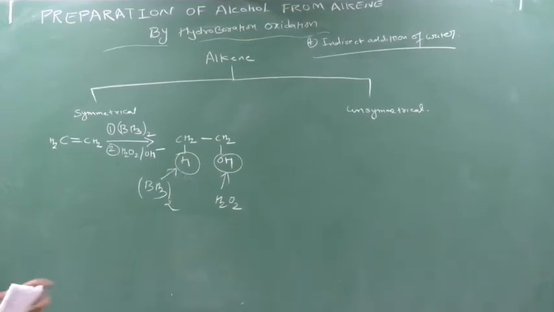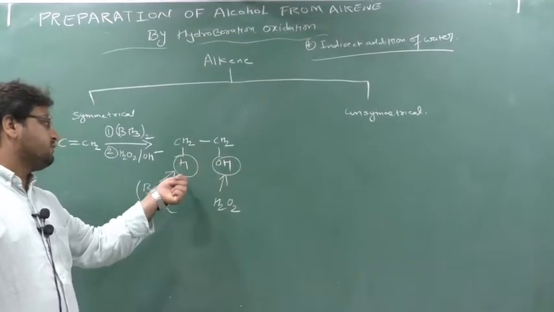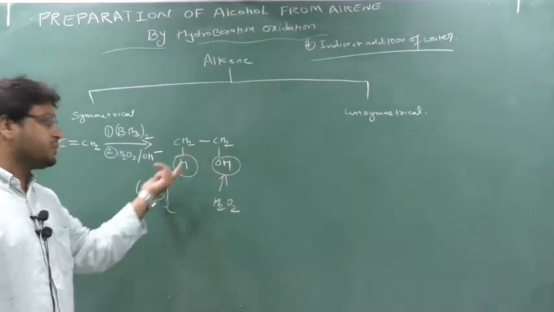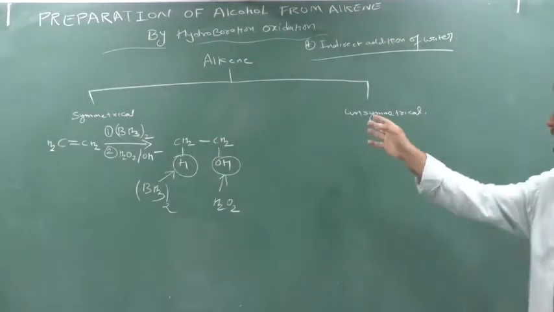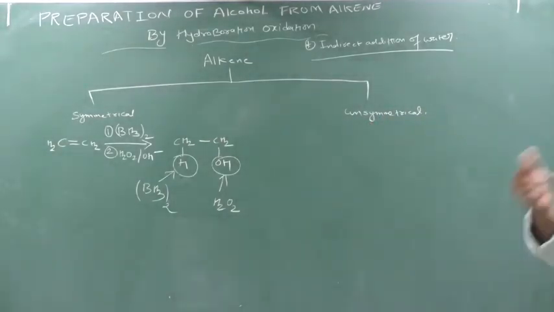So either this H will be here and OH will be here, or here OH will be here and here H will be here. Okay, so not an issue. Why not an issue? Because it is a symmetrical alkene. But when we come to the unsymmetrical alkene, then what to do?